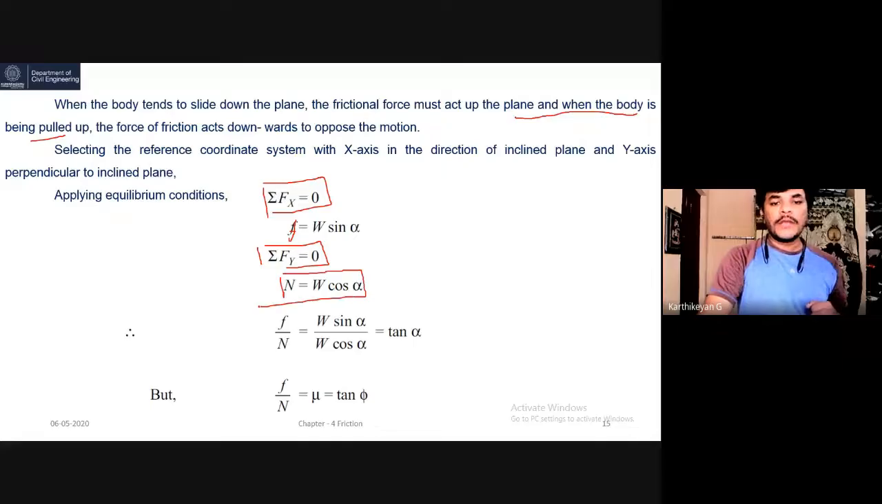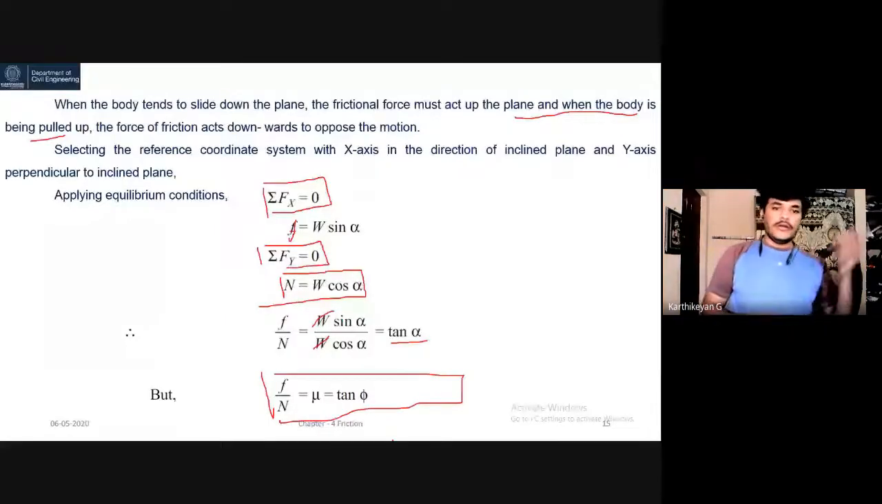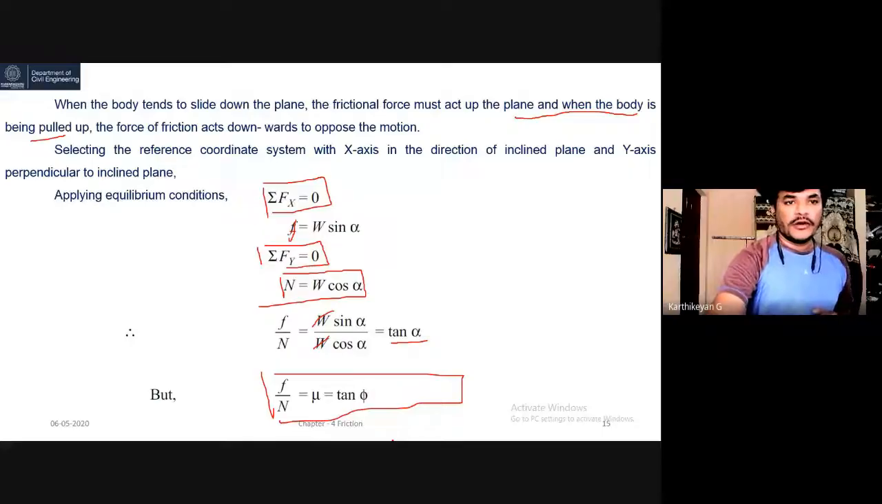Now, you can divide small f by N, that is frictional force divided by normal force: W sin alpha divided by W cos alpha. Cancelling these, you get sin alpha by cos alpha equal to tan alpha. But you know f by N is equal to mu, the coefficient of friction, which we already discussed three or four slides back. So small f by N equals mu, which equals tan alpha. This is all about the angle of repose.